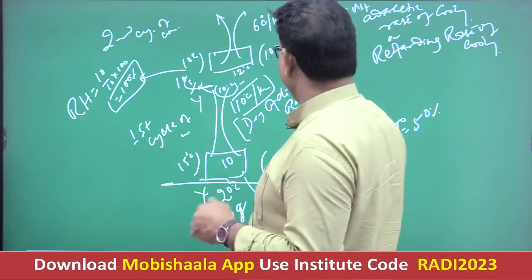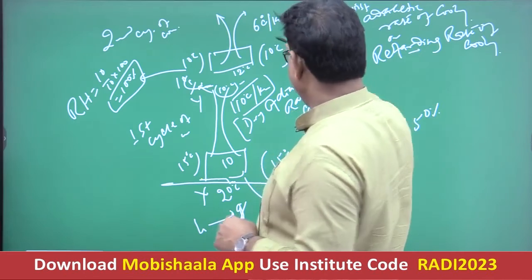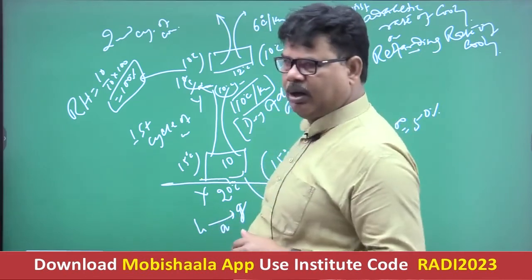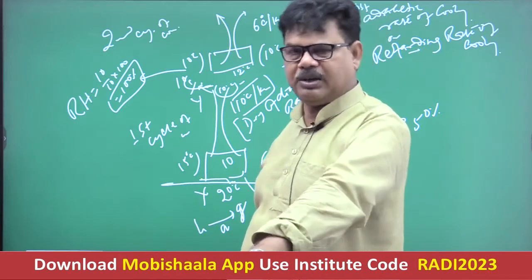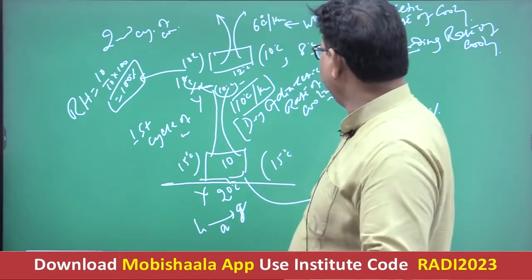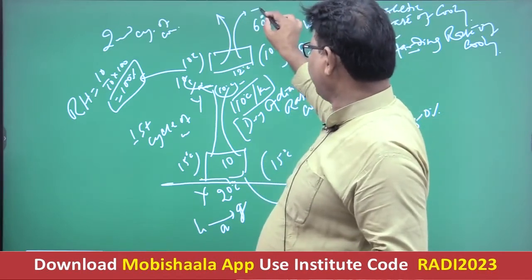Getting it, na? Why retarding? Because it is less than that of 10, na? And this reduction is due to the continuous liberation of latent heat of condensation. Getting well, na? So this is referred to as the second cycle of convection.